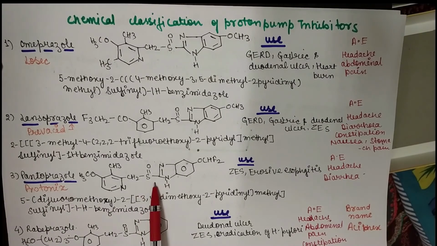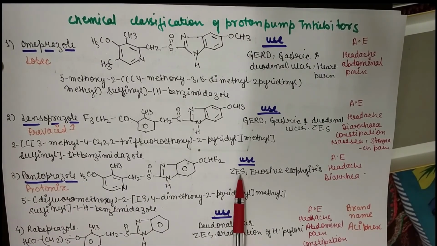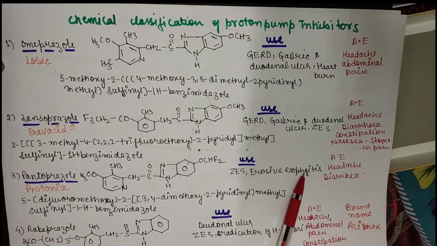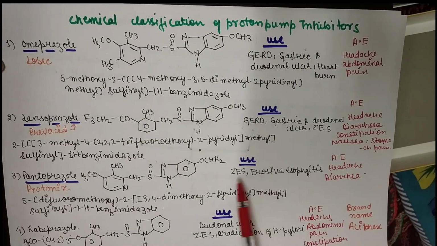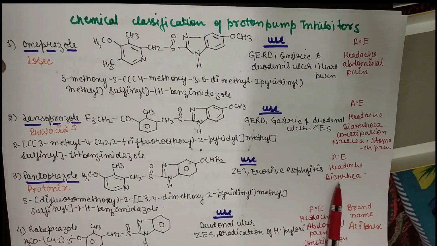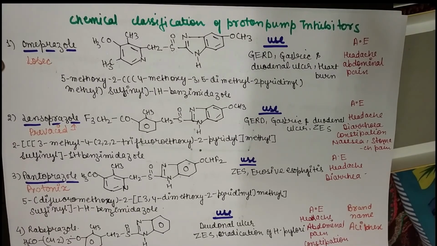This is the chemical structure of pantoprazole, and it is again used in the treatment of ZES and erosive esophagitis. Okay, meaning when there is damage in the esophagus, then it is also used. Adverse effects are headache and diarrhea. That is the major adverse effect.